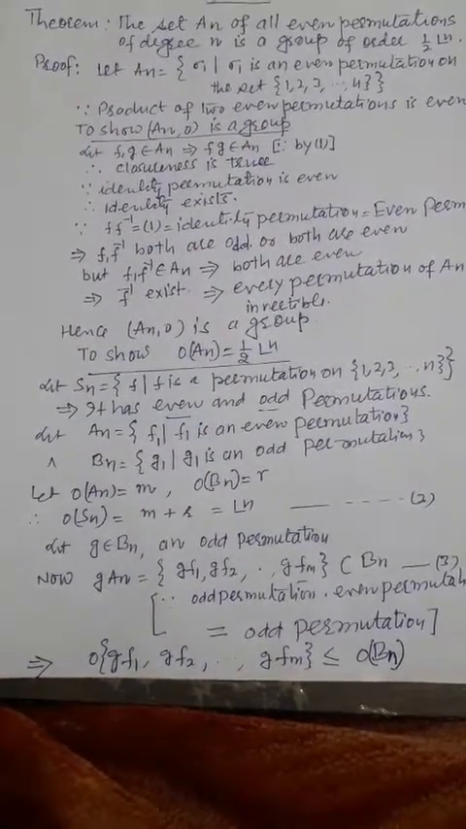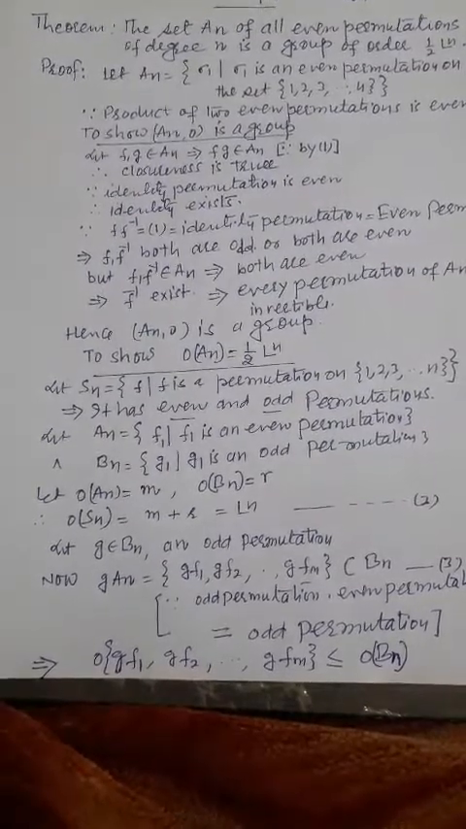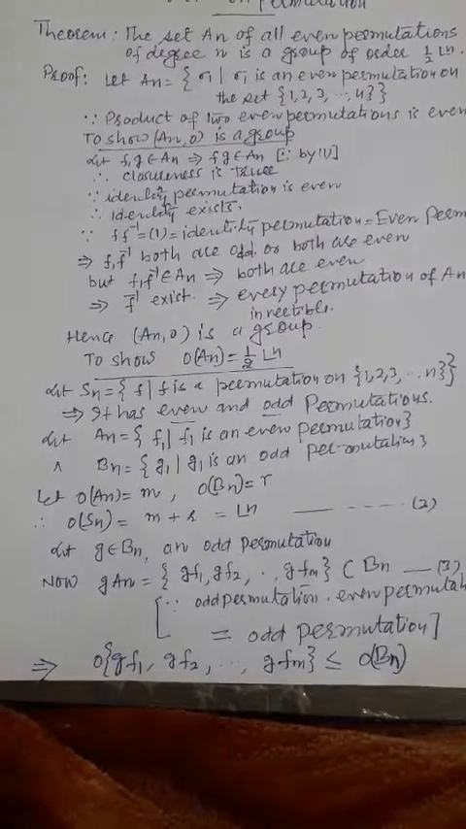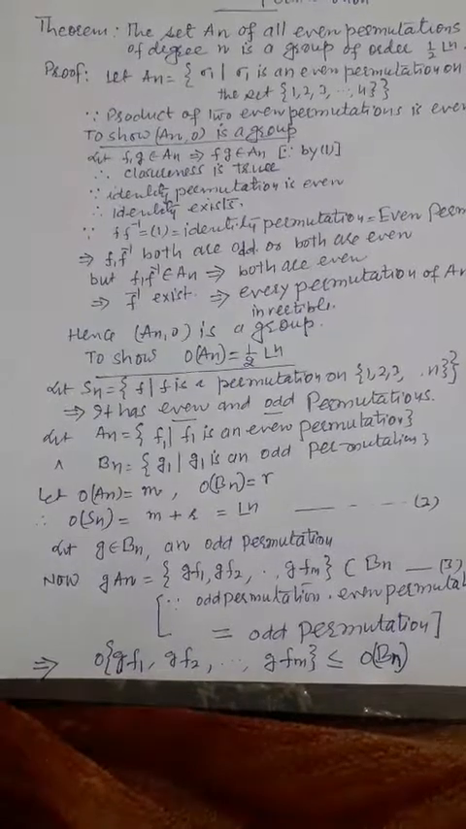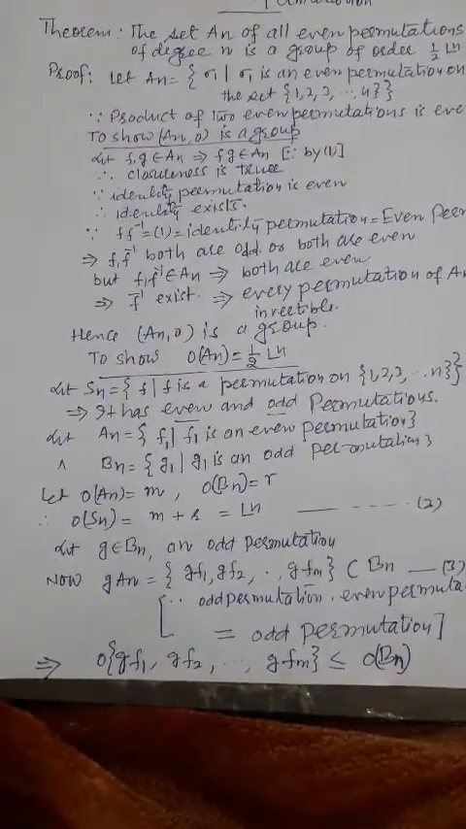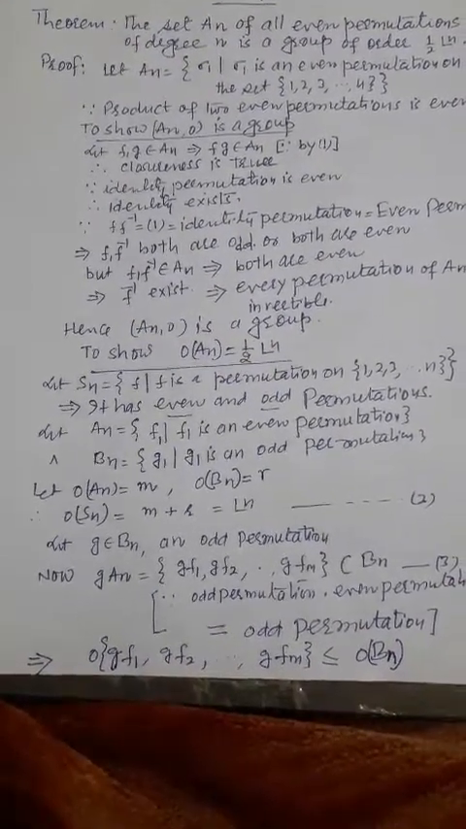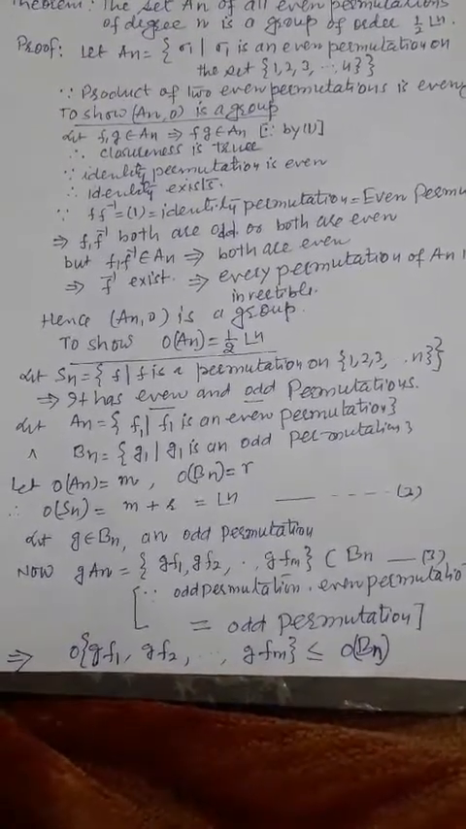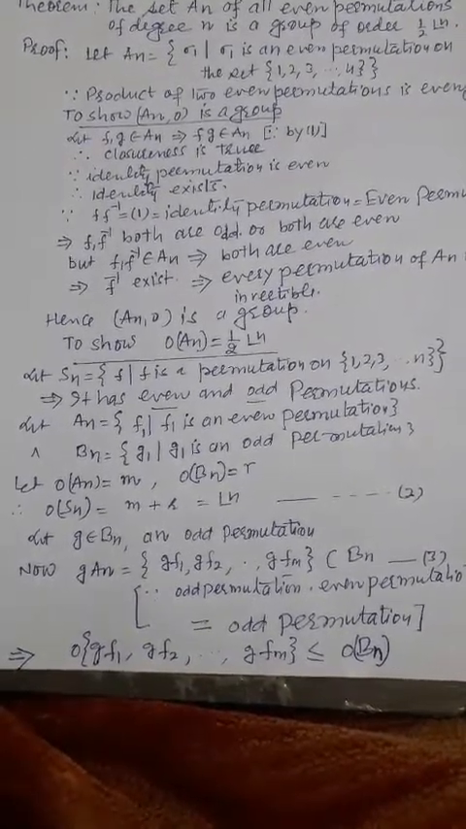Let f be any permutation of An, so that f and f inverse give the identity, equal to 1. It means the identity permutation can be written in this way: I can write (1)(2)(3). So the identity permutation is always an even permutation. Now f and f inverse are either both even or both odd permutations.